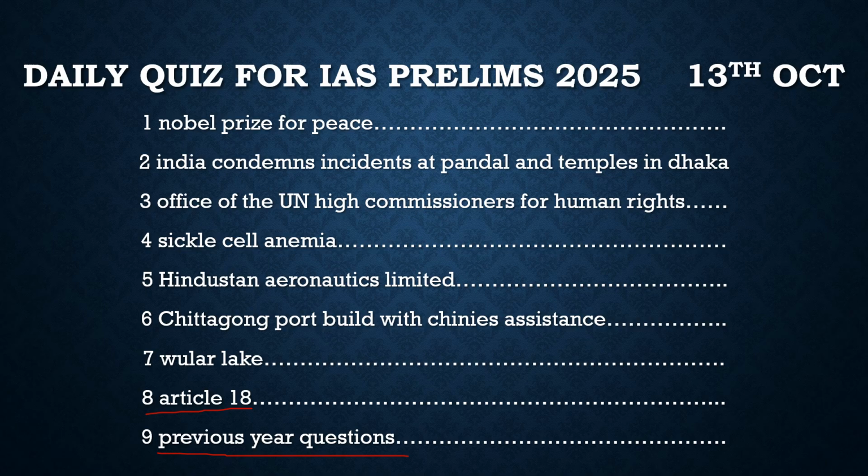Here, the first topic from where we have taken the question is about the Nobel Prize for Peace. We discussed the Nobel Prize for physics, who got it and what was their discovery. We discussed chemistry and literature too, and today we are going to find out which organization got the Nobel Prize for Peace and what were their contributions.